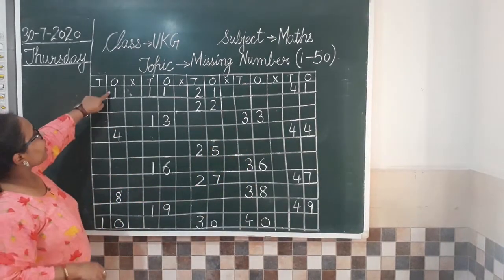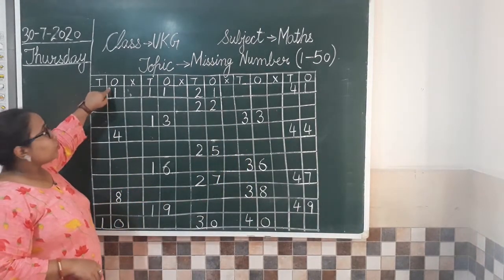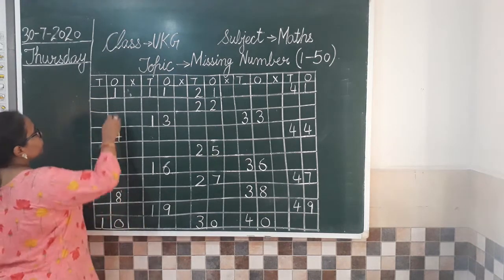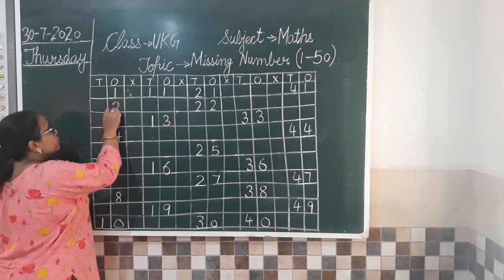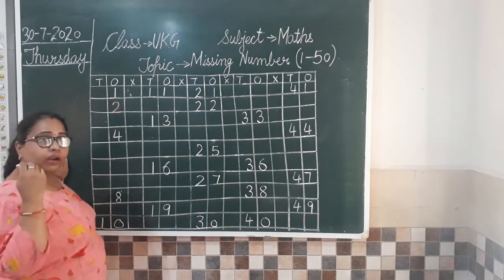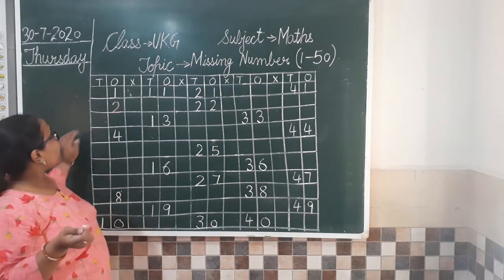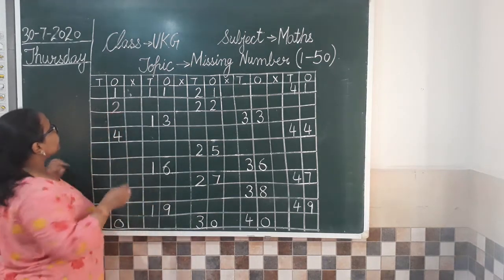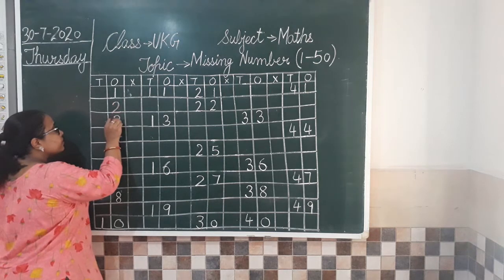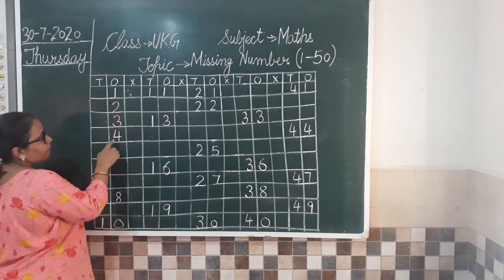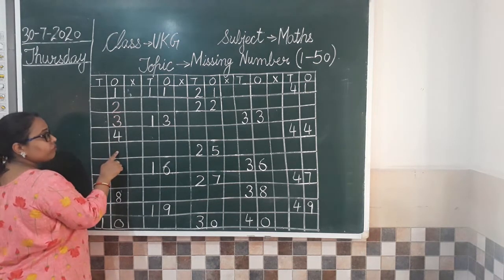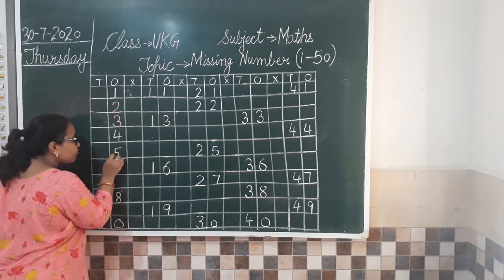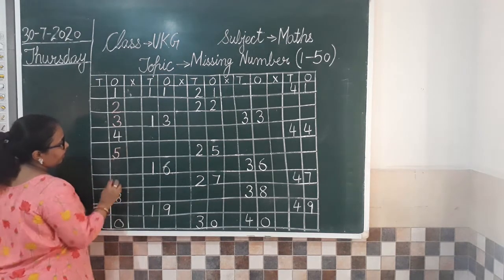So from 1 we have to start our counting. 1. After 1 comes 2. Yes, so we are going to write 2. So now ma'am is using a different color chalk to identify the missing numbers. Clear everyone? After 2 we are going to write 3, 4. Then which number will come here? We'll write 5.